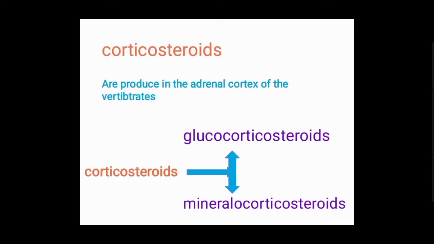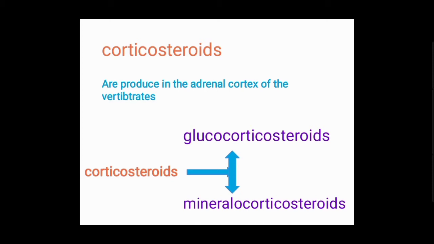Now, corticosteroids are produced in the adrenal cortex of the vertebrates. The adrenal cortex is at the apex of the kidney, and this gland secretes these steroids. They are called corticosteroids because they are secreted from the adrenal cortex.